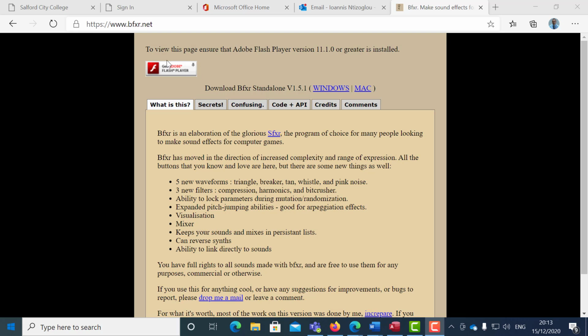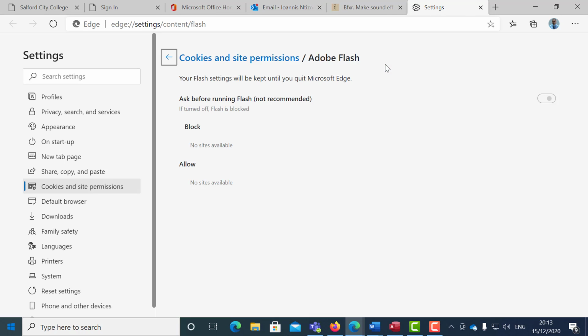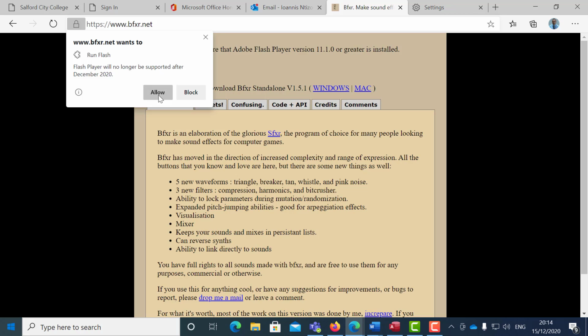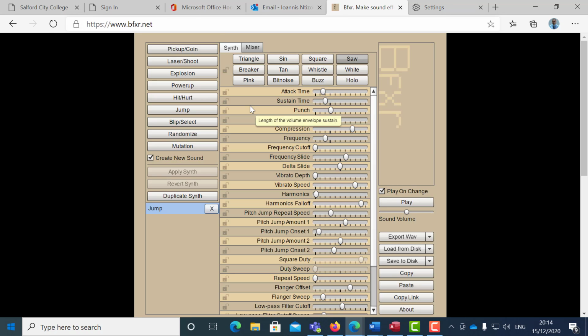The first thing you need to do is visit bfxr.net and then click on the Get Adobe Flash Player. Then select the plugin is blocked and then select Manage. Then select Ask before running Flash. And then go back to the BFXR, refresh the page, and then click again on the Get Adobe Flash Player. Then select Allow, and now you will be able to actually load the BFXR software.